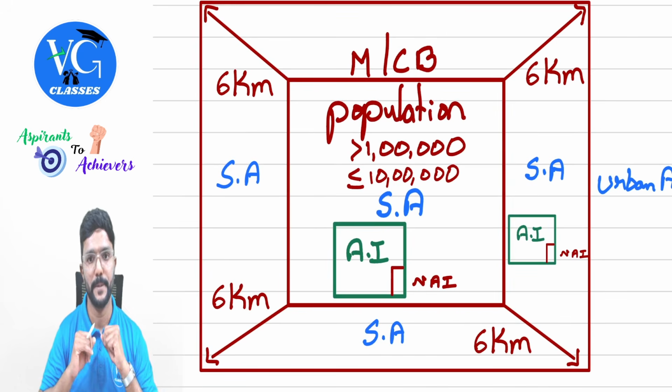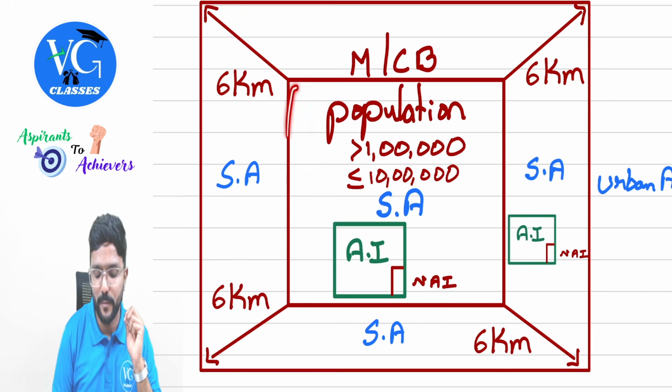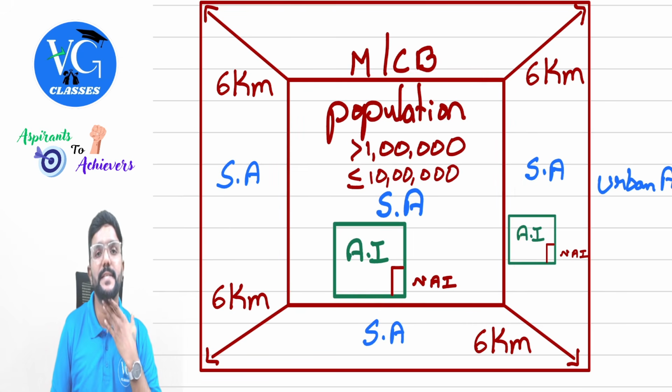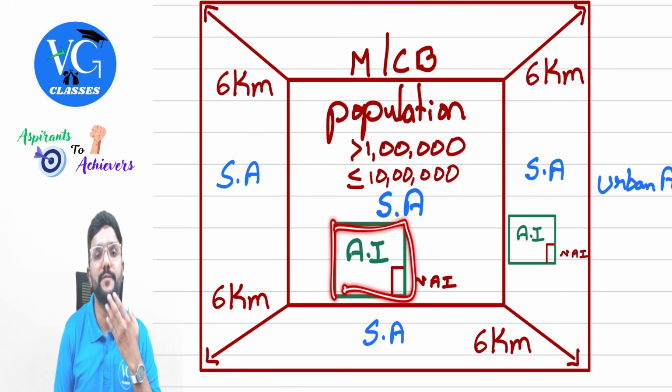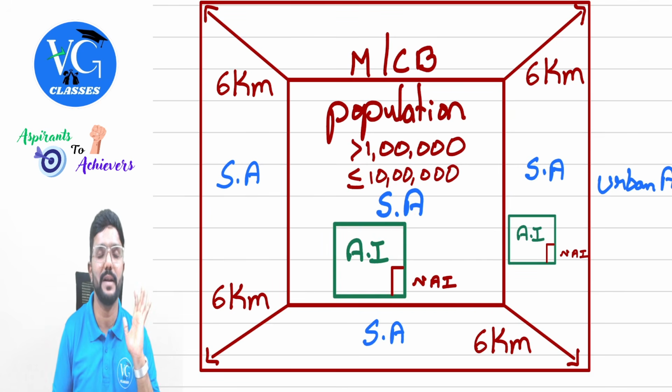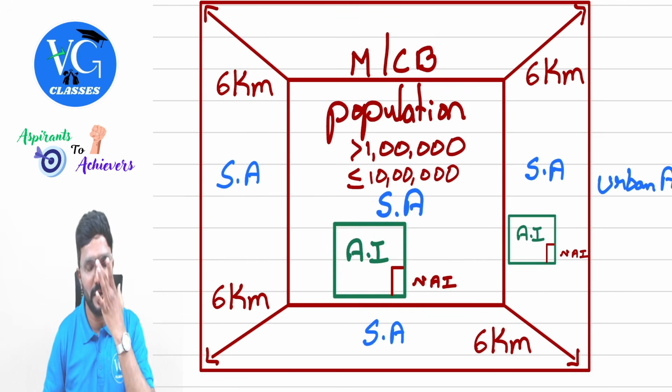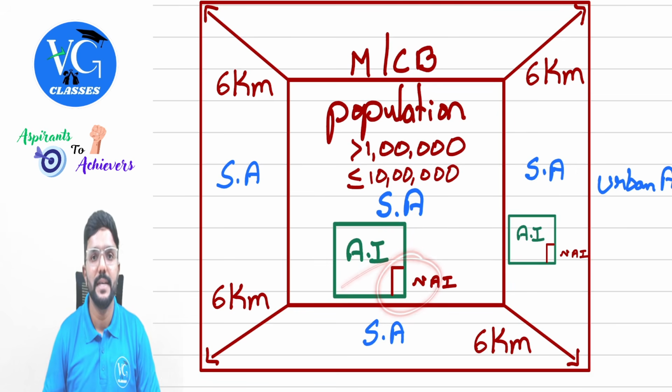So first, let me talk about this. This area is a specified area. If I have a land within this area and I'm using it for agriculture purpose, is it an agriculture income? Yes. From land, whatever I'm earning is an agriculture income. But what about the building part? If I am earning any income from the building, will it be considered as an agriculture income? No, guys.